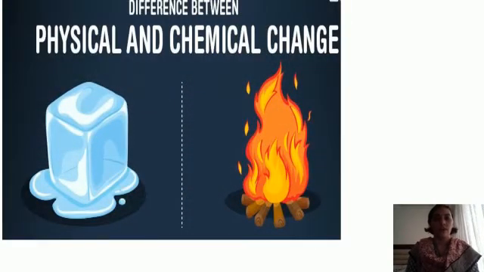Okay, we have one example of a difference between physical and chemical change given in this slide. On one side, you can see a cube of ice which is melting and getting converted into water. And on the other side, you can see that wood is burning. So, melting of ice is a physical change, whereas burning of wood is a chemical change, where the wood is